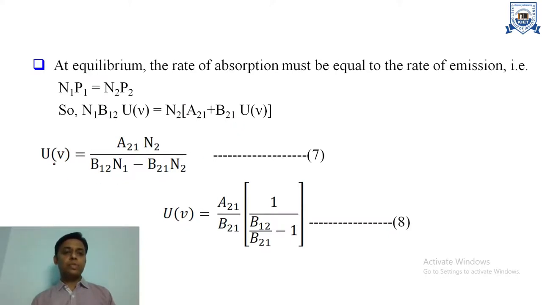After solving this equation for U nu, we can write U nu is equal to A21 N2 upon B12 N1 minus B21 N2. Dividing the numerator and denominator by the term B21 N2, we get U nu is equal to A21 upon B21 in bracket 1 upon B12 N1 upon B21 N2 minus 1. That is equation number 8.